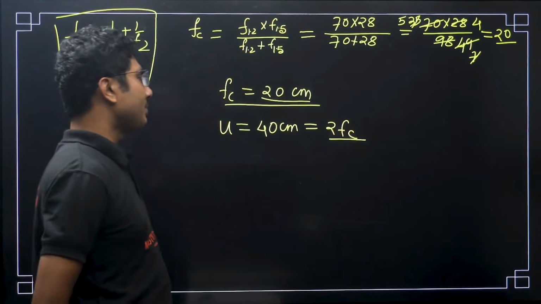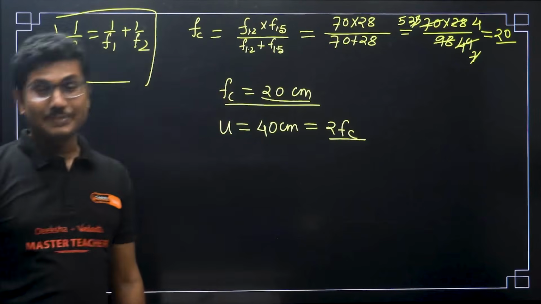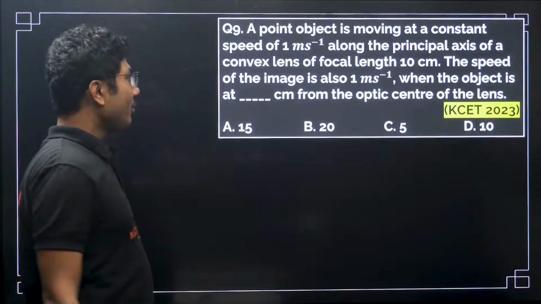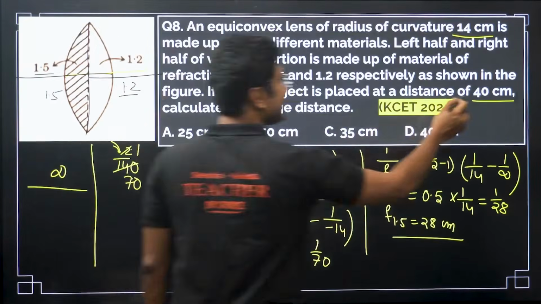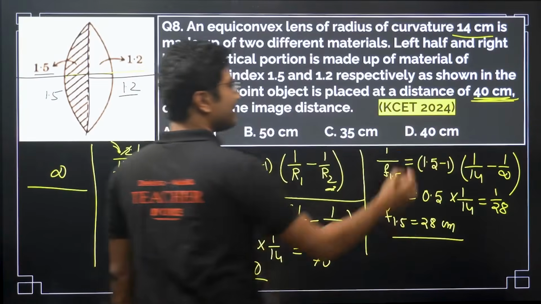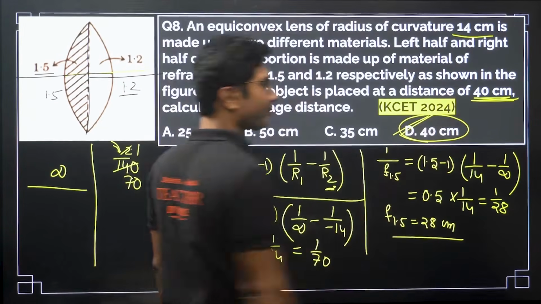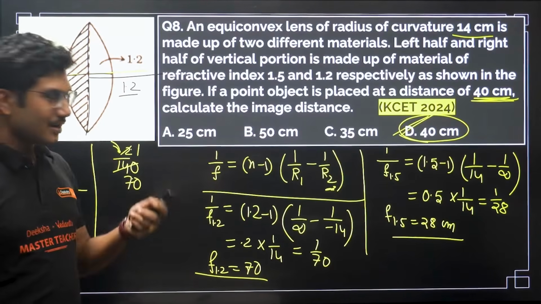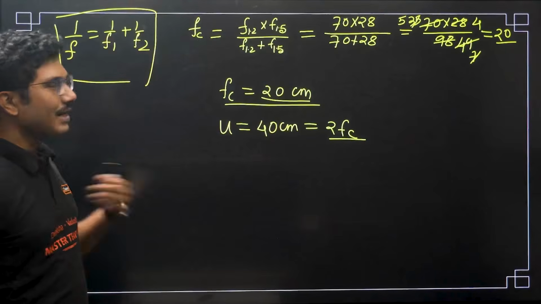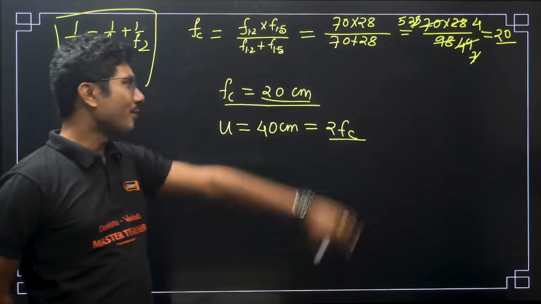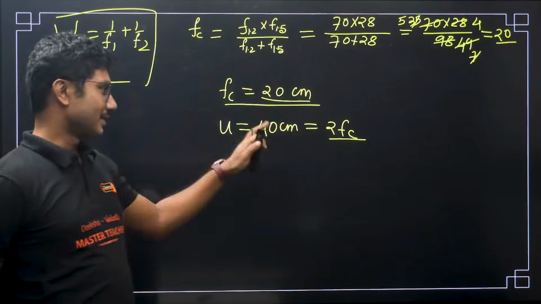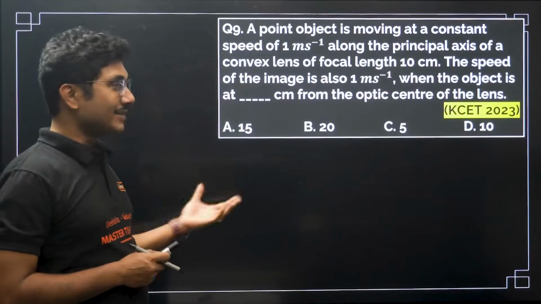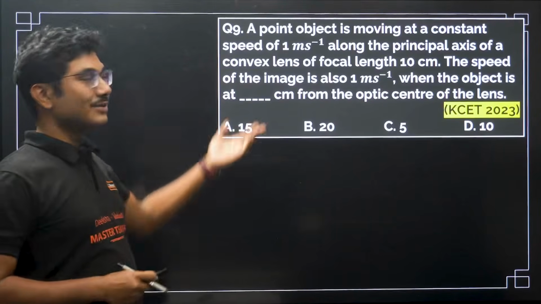So when an object is placed at 2f, where are we expecting the image? Image will also form at 2f on the other side, right? Because the object distance is given as 40 centimeter, the final distance will also be 40 centimeter. So this is how you can guess the answer if you are smart without solving it, but if you are not smart like me, you have to do the mathematics and from there deduce the answer, right? So even though the calculation part was a little long, the final calculation you did not need to do because that is obvious from the question.